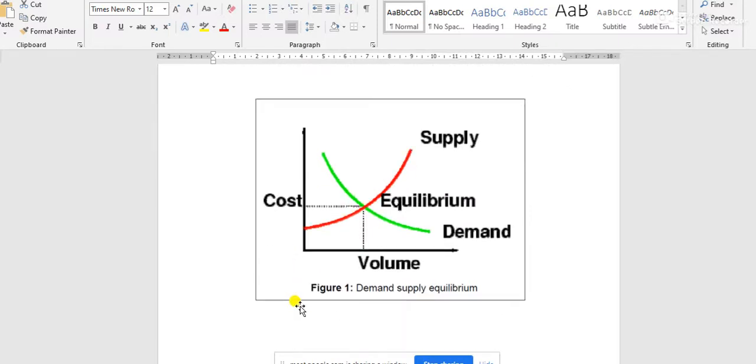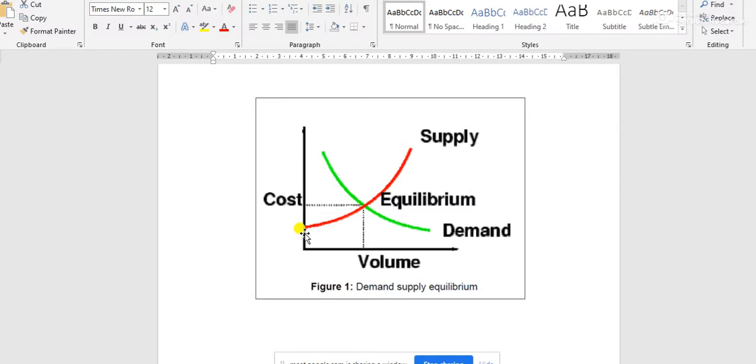And obviously in this case, when cost is low, the supply volume is low, and when the cost is high, obviously when supply will increase, then the cost will also increase.